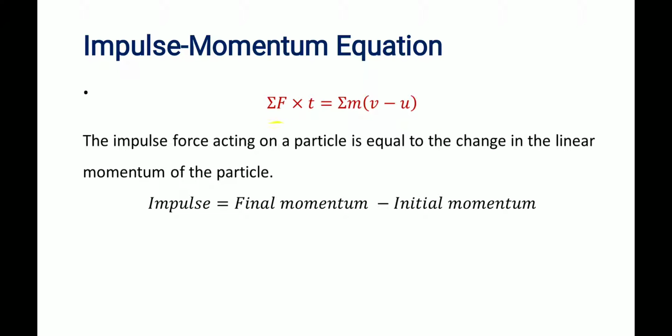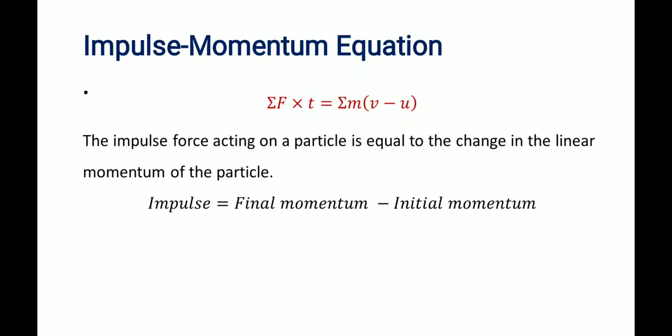Here we use the summation symbol because many forces may act. The sum of all forces along the direction of motion will be responsible for the impulse. So sigma F into t, and also mass.